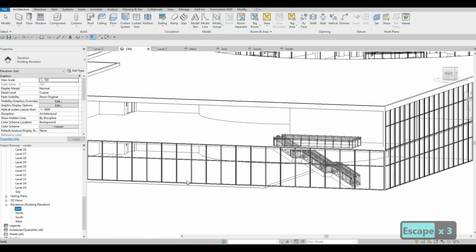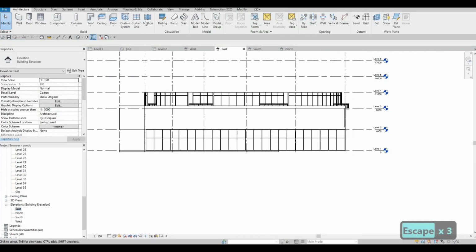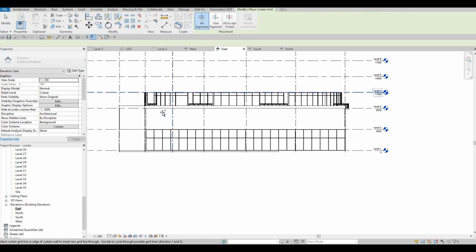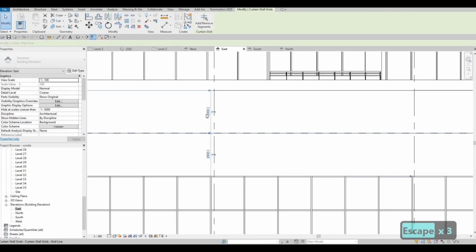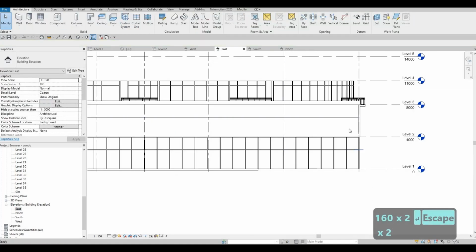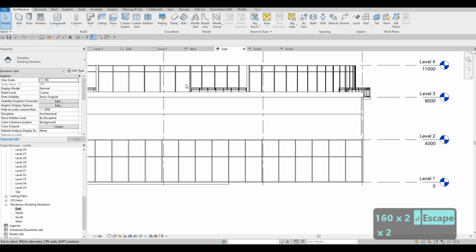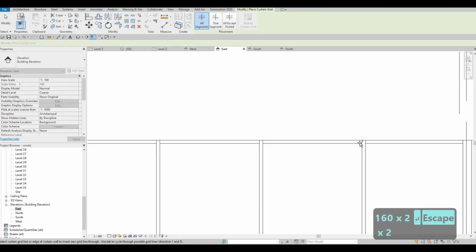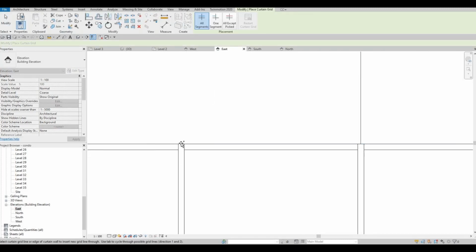So what we can do now is click on east, click on curtain grid, and then now click on the grid and then 1600. So that's the same height. And then here we need to do the same.